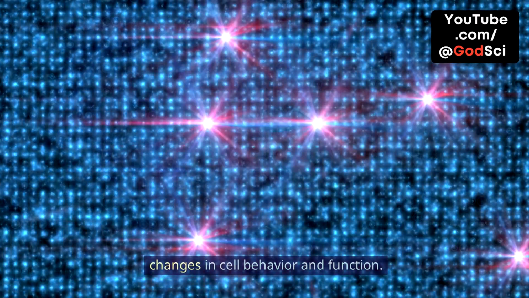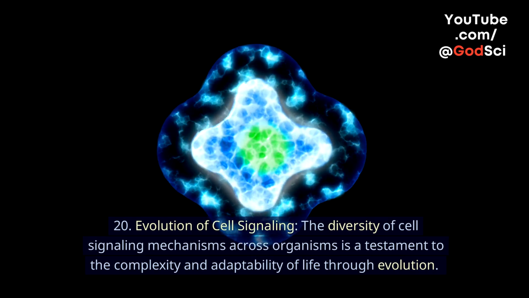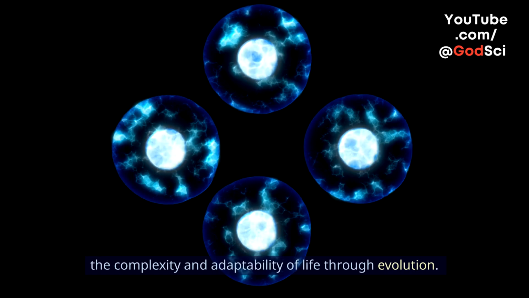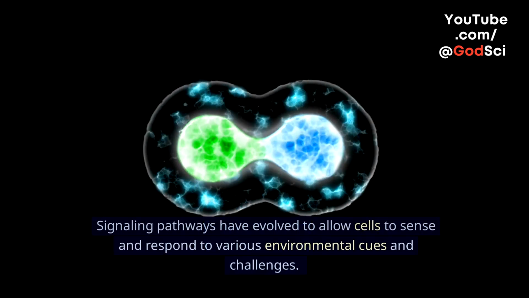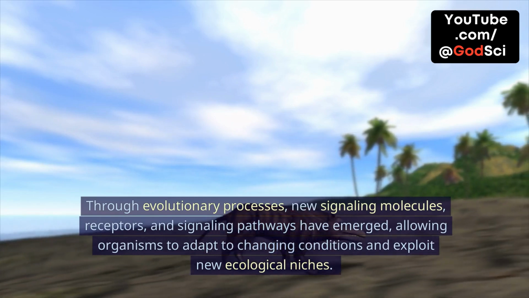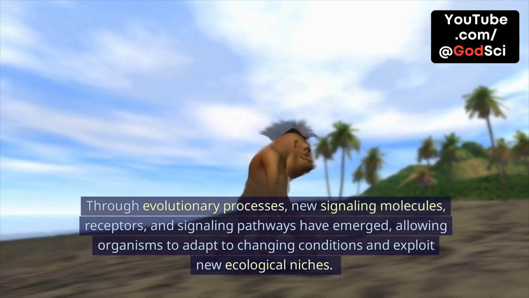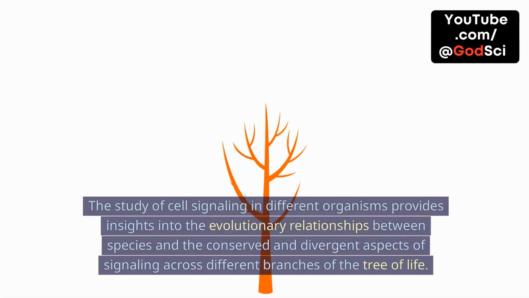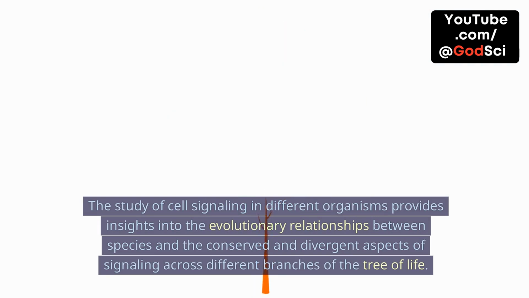20. Evolution of cell signaling. The diversity of cell signaling mechanisms across organisms is a testament to the complexity and adaptability of life through evolution. Signaling pathways have evolved to allow cells to sense and respond to various environmental cues and challenges. Through evolutionary processes, new signaling molecules, receptors, and signaling pathways have emerged, allowing organisms to adapt to changing conditions and exploit new ecological niches. The study of cell signaling in different organisms provides insights into the evolutionary relationships between species and the conserved and divergent aspects of signaling across different branches of the tree of life.